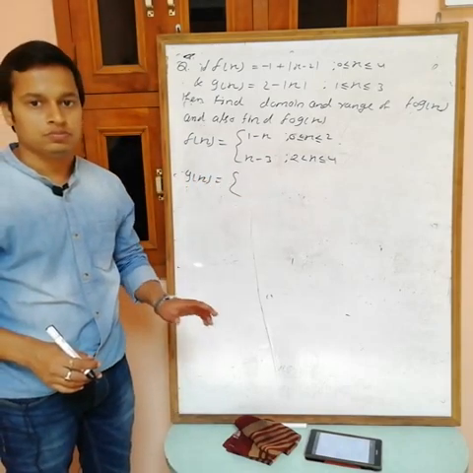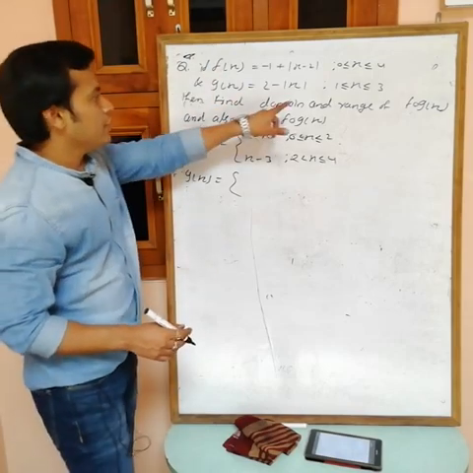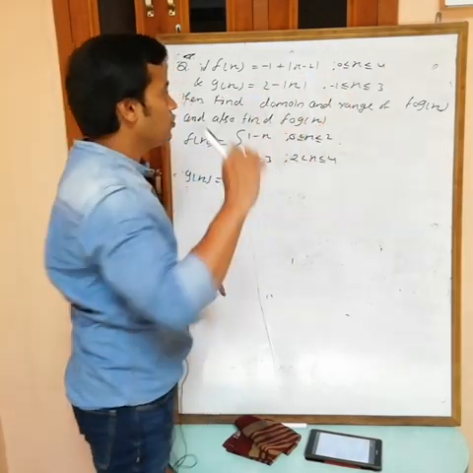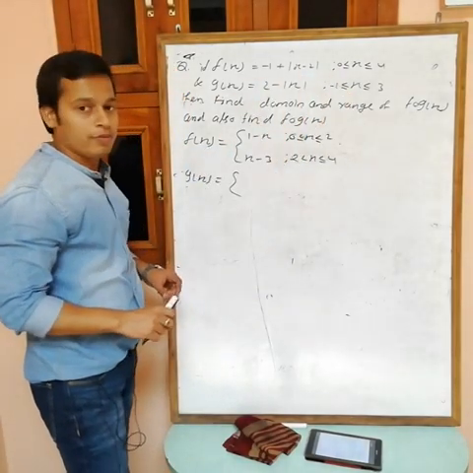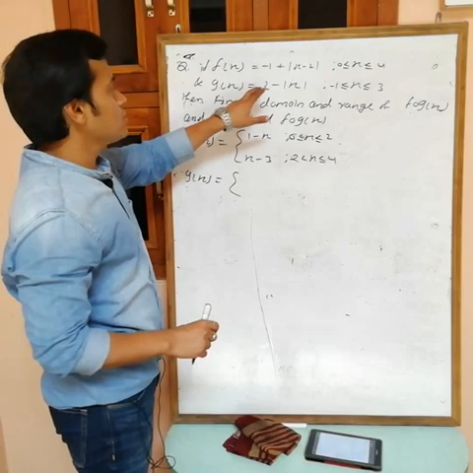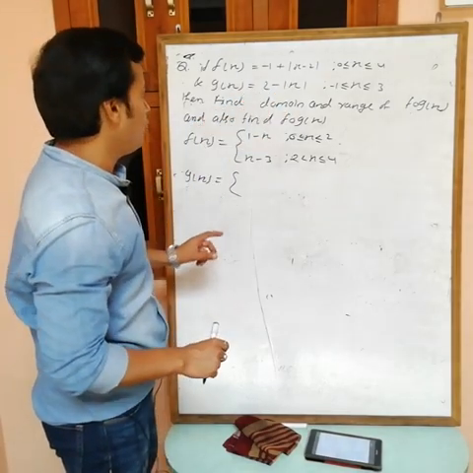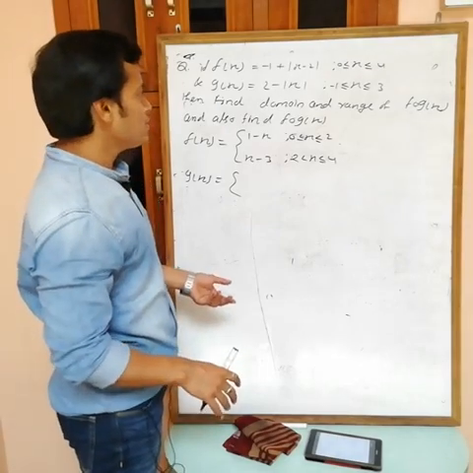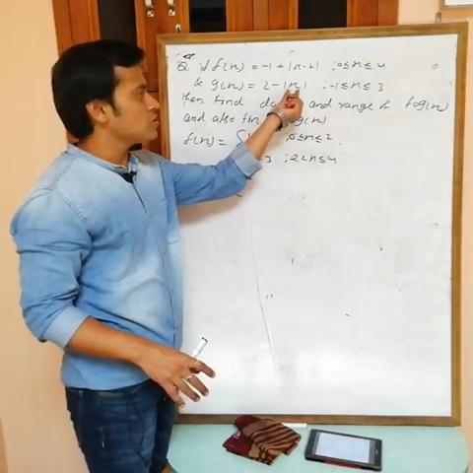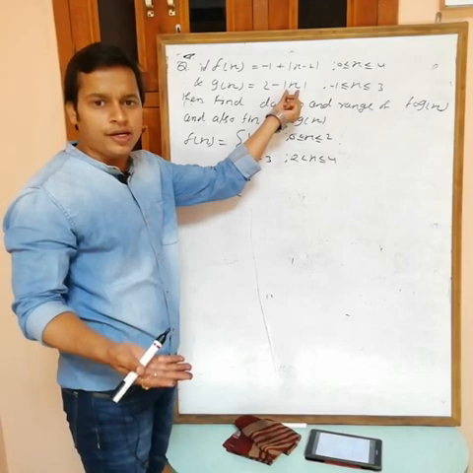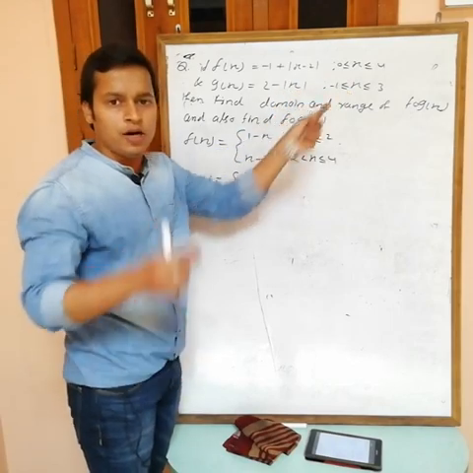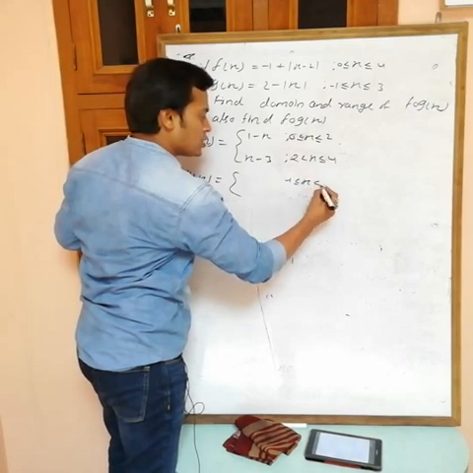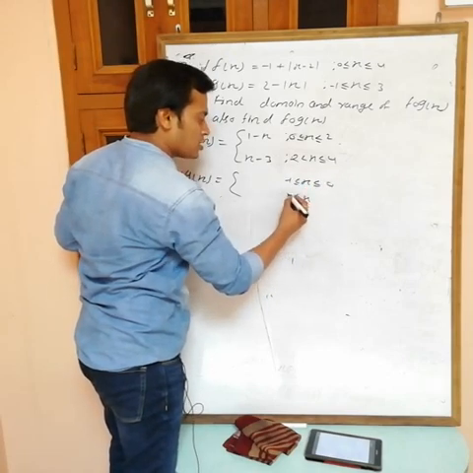Done. See, again here we have minus 1 to plus 3. Now g(x) is equal to 2 minus mod x, and we want to write this without mod. So again, just put x equal to 0. What are we getting? x equals 0. Then break this into two parts: x from minus 1 to 0 and x from 0 to 3.